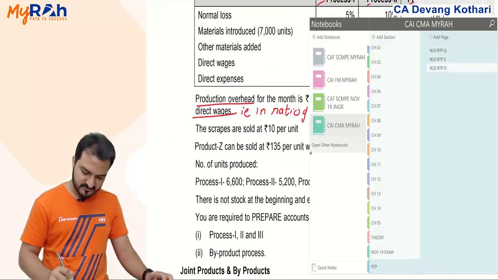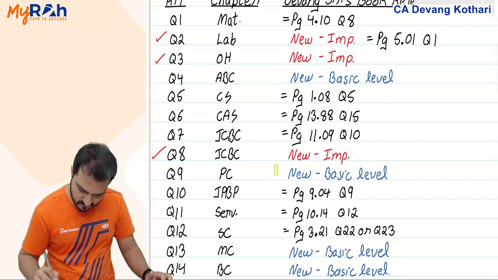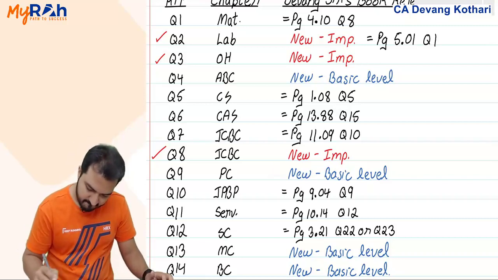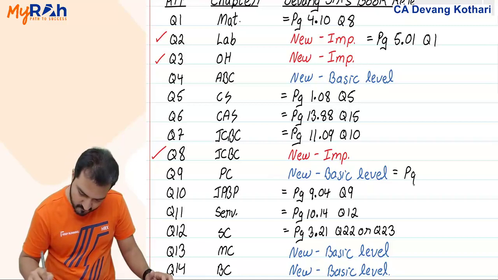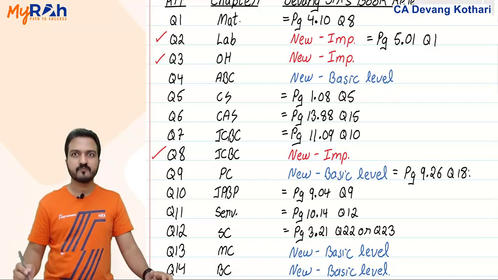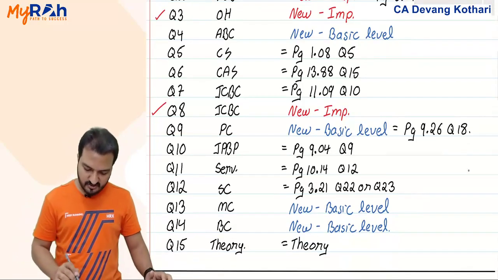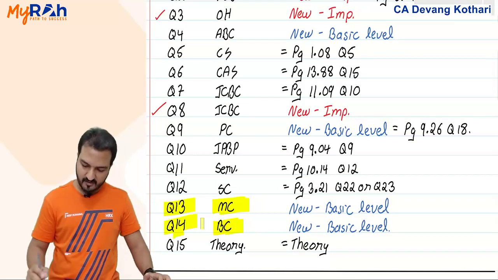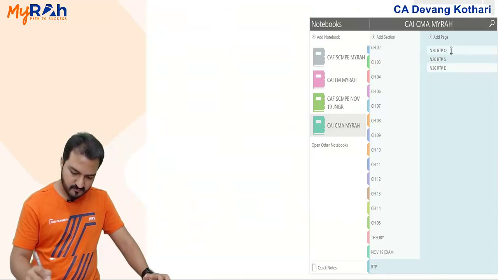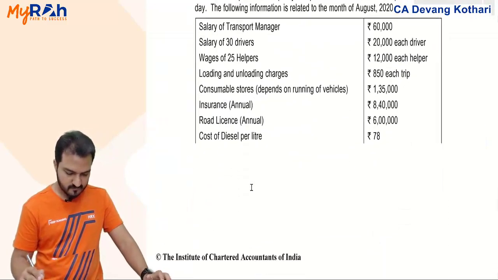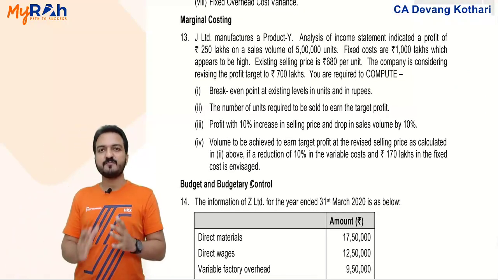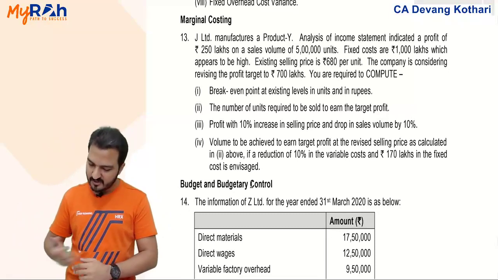Question 18, page 9.26. Done? Yes. Okay. And then marginal costing question 13 and budgetary control question 14 I'll show you. Marginal costing, it is basic simple question for BEP and all those other calculations. You can solve that here itself.